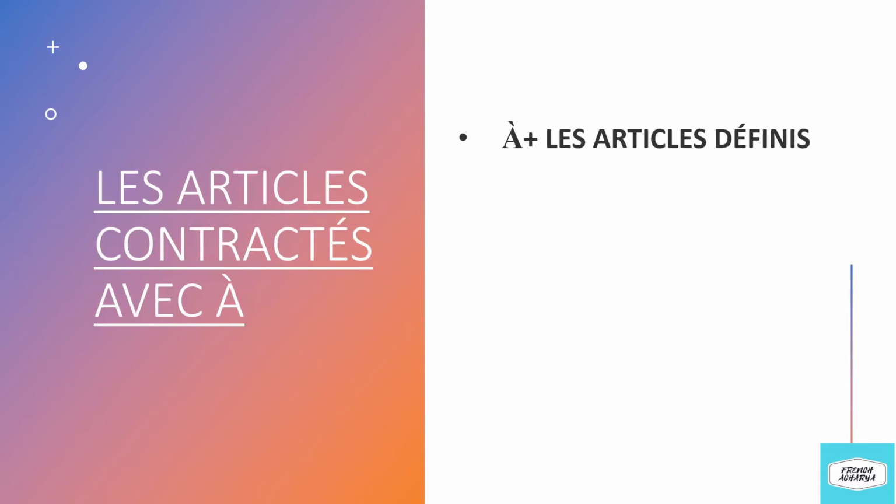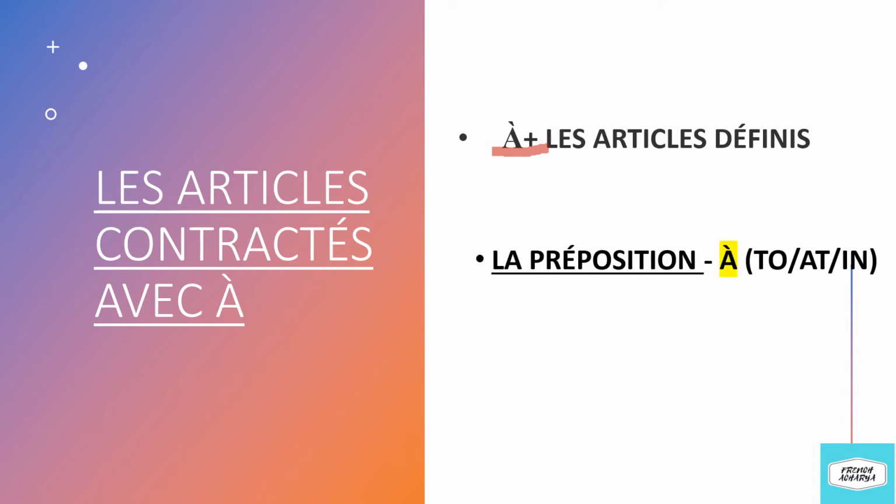Alright. Les articles contractés avec à. Now let us learn the contracted articles with the à family. So here, when à is followed by definite articles, it will form contracted articles. À means to, at or in.